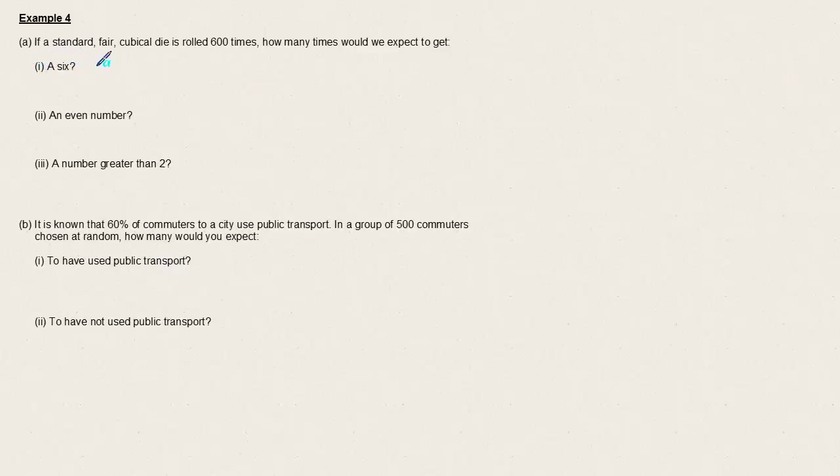If a standard fair cubical die is rolled 600 times, how many times would we expect to get these various things? So we know that the probability of getting a 6 is 1/6. All we need to do to get an expected number of times is multiply by the number of times that we roll the die. So that's going to give us 100.